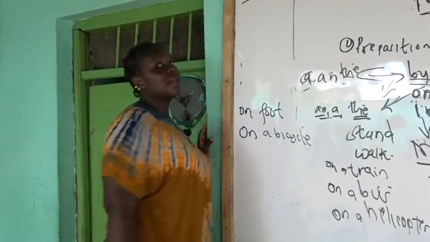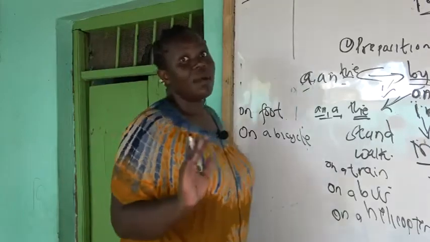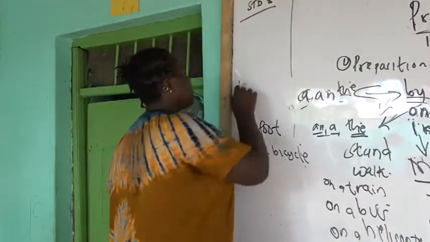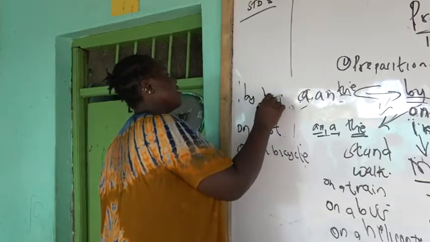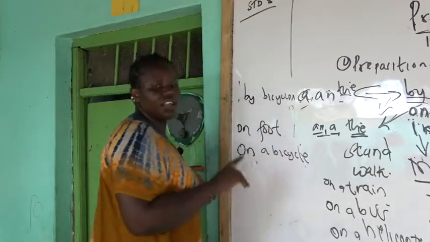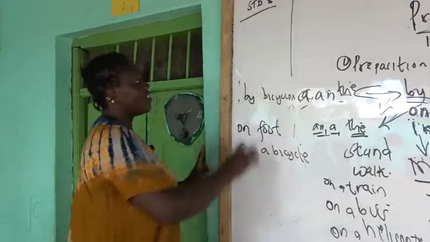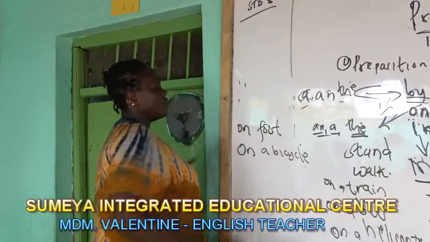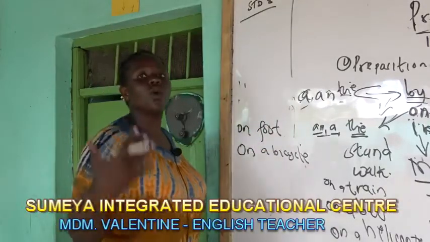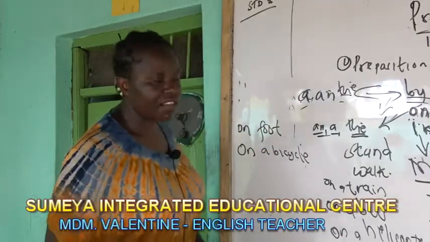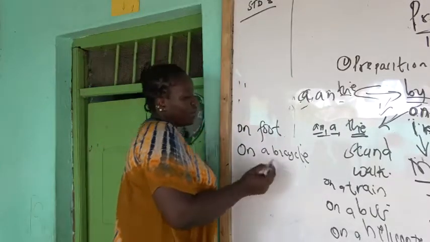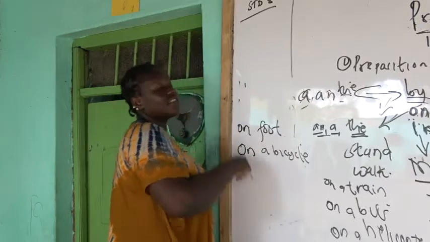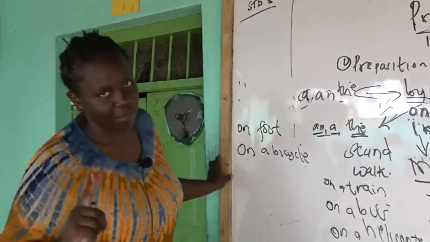You cannot say by bicycle. It only takes on. It doesn't matter if you say by bicycle, your sentence is wrong. Even without the article, the article a or the, you simply say on foot, which means you walk to school on a daily basis. You say on a bicycle, which is correct, or on bicycle. Bicycle only takes on. It does not take by or in.